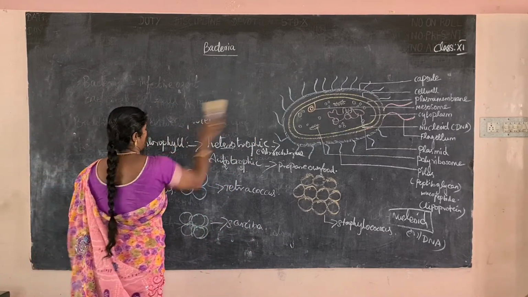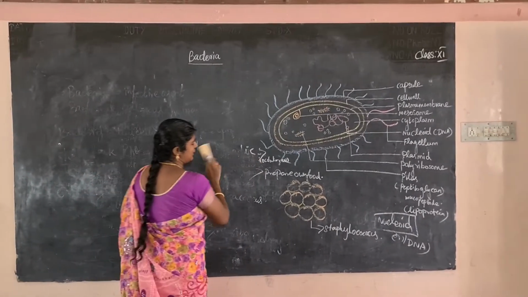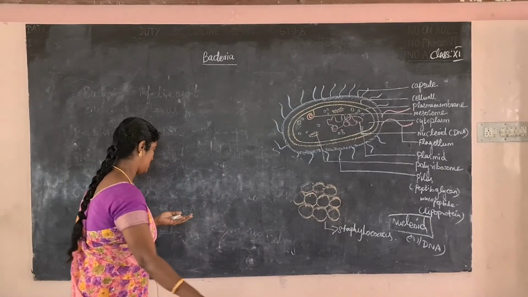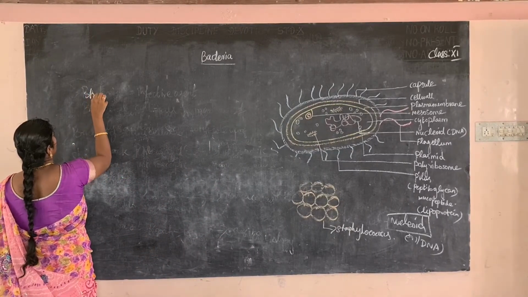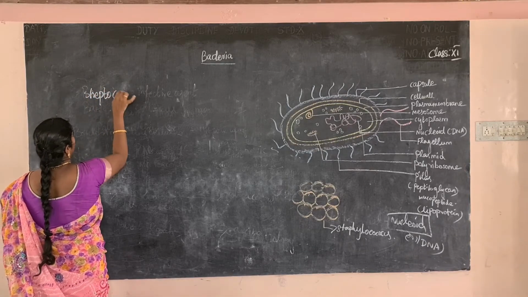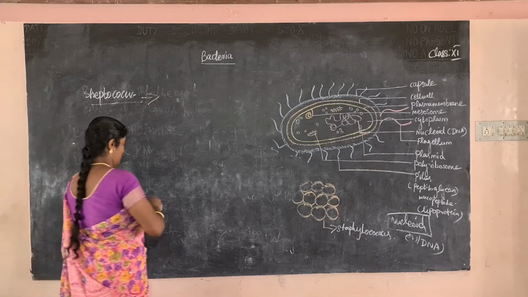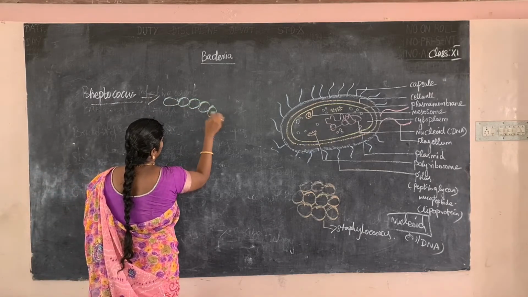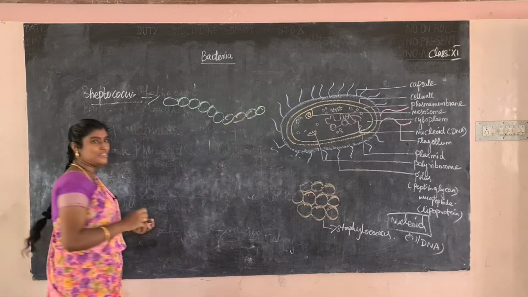So next bacteria, Streptococcus. First coccus, Diplococcus, Tetracoccus. So next one, Streptococcus. This is the Streptococcus shape. Okay, this is a round shape. This is a Streptococcus bacteria shape.